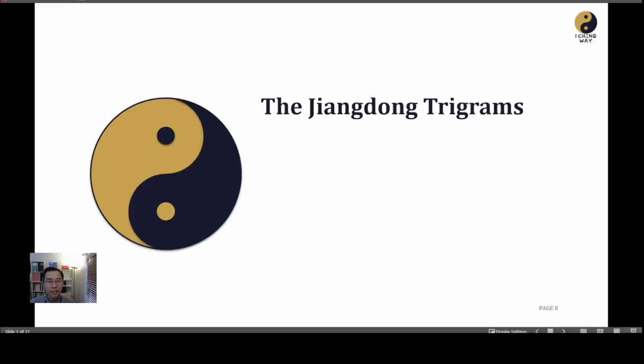The eight trigrams, we can break them into two groups. The first group is on the east side of the river. We call it Jiangdong Gua, Jiangdong Trigrams. Let's dive in. Jiangdong Trigrams, Jiangdong Gua.